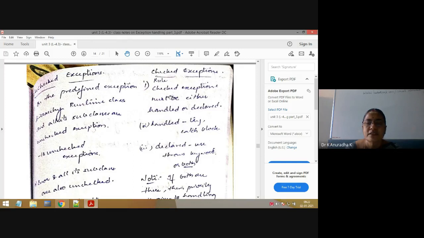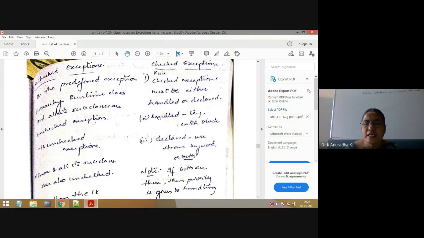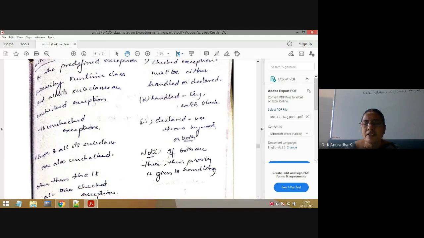Here is what I have explained. Checked exceptions must be either handled or declared. Handled means try catch, declared means throws. Or both also correct, so the method can do only handling, or only declaration, or both. Means in that same method we can use try catch blocks, handling code, or we can use throws keyword, or both also correct. Suppose you write both, both handling code and declaring code, then the priority is given to the handling code.